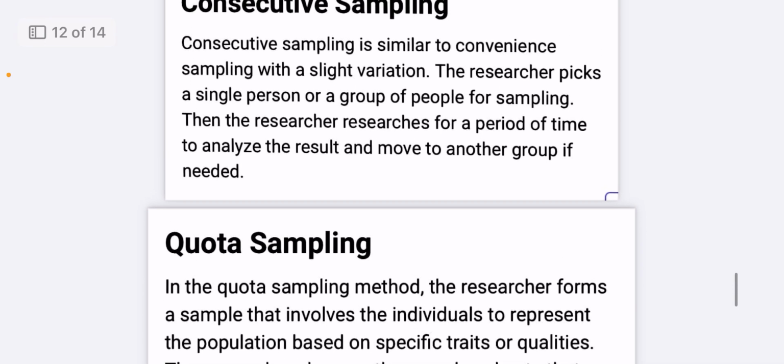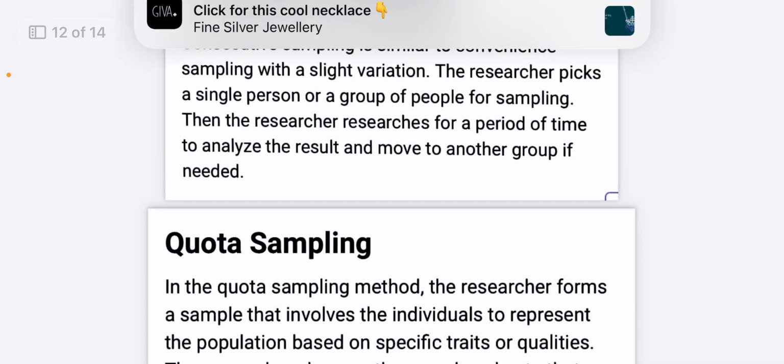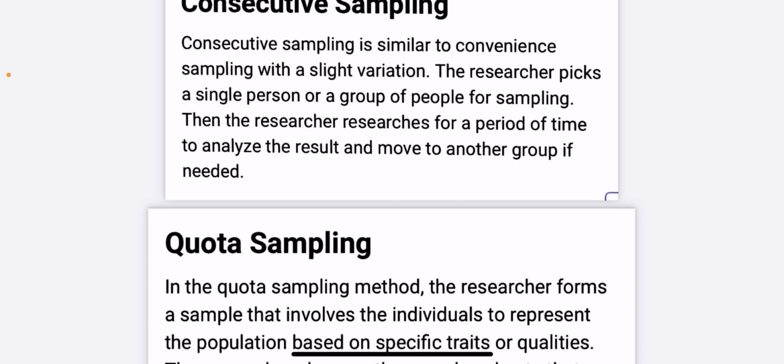Consecutive sampling. Consecutive sampling is similar to convenience sampling with a slight variation. The researcher picks a single person or a group of people for sampling. Then the researcher researches for a period of time to analyze the result and moves to another group if needed.